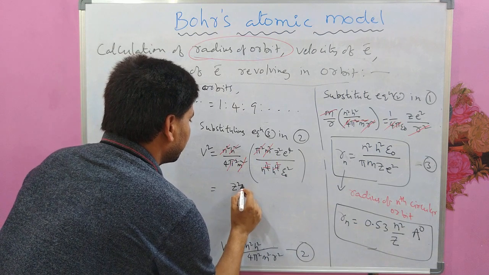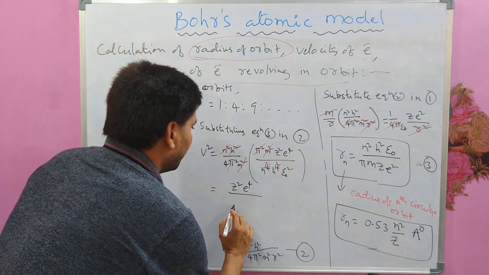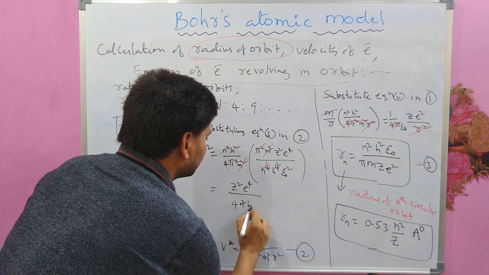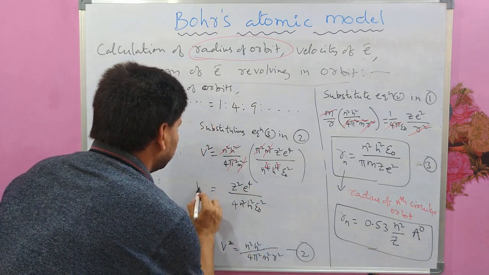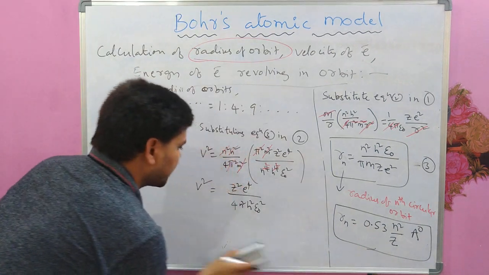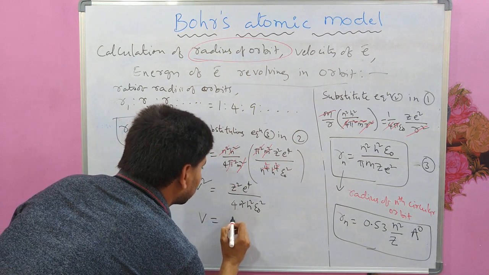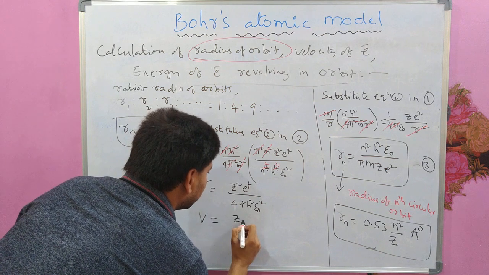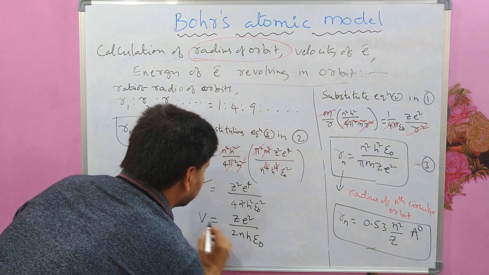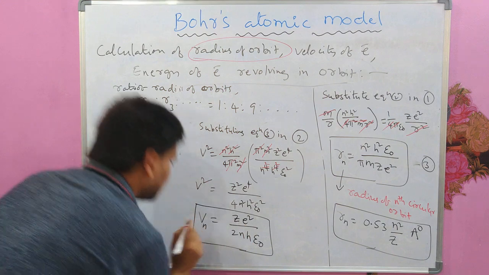Z square e power 4 on the numerator and 4 n square h square epsilon naught square on the denominator, which means V equal to Z e square by 2nh epsilon naught. Since this is also depending on n, we put subscript n.